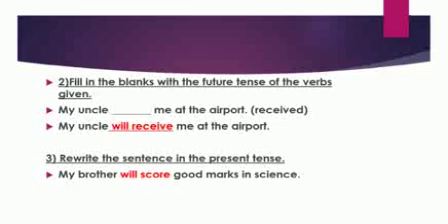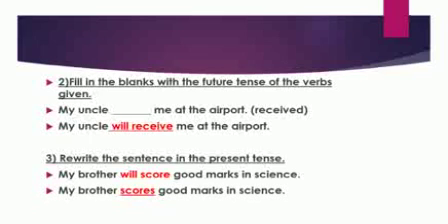The third one, rewrite the sentence in the present tense. My brother will score good marks in science. Here, with the verb score, will is written. That means the sentence is in future tense, right? So, we are going to convert it into present tense. My brother scores good marks in science.